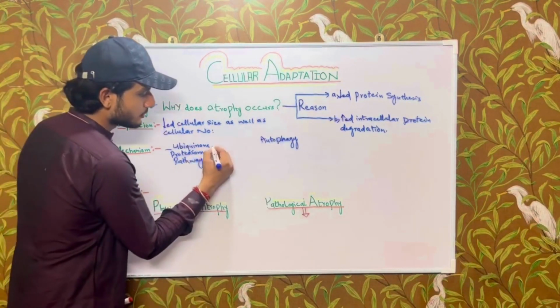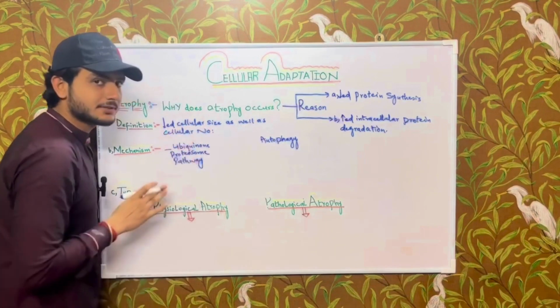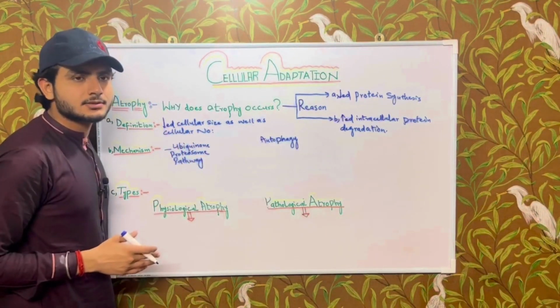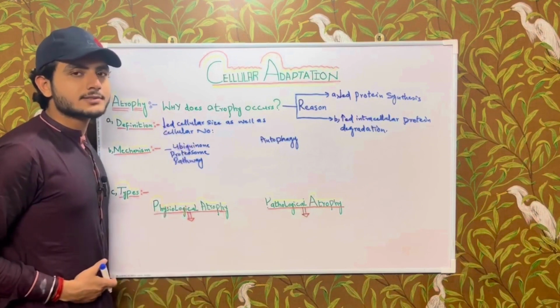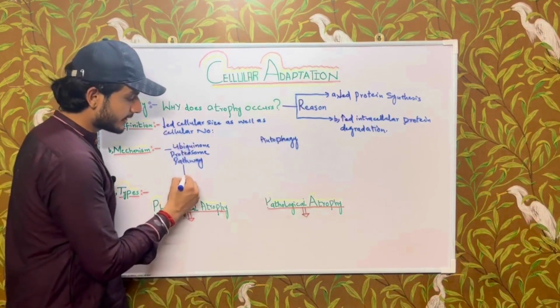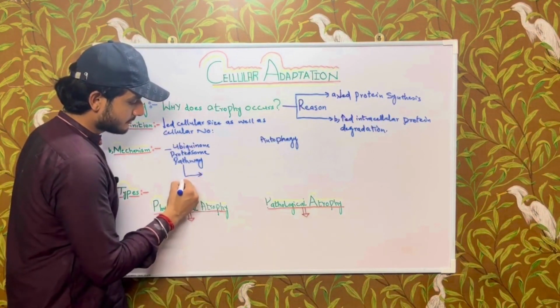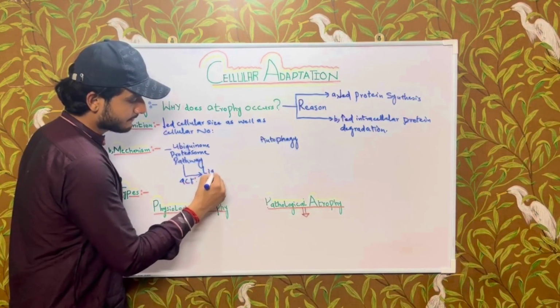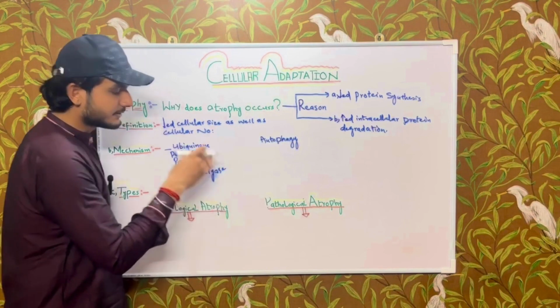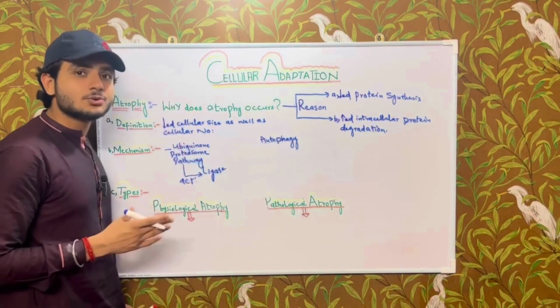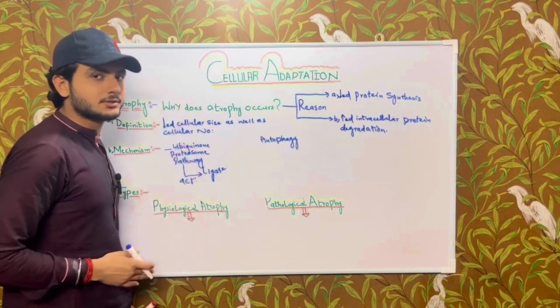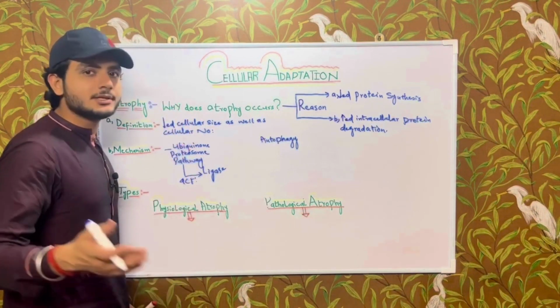In the first pathway, ubiquitin activates an enzyme known as ligase. This ligase causes the combination of ubiquitin to the target protein, the protein which is going to be degraded.